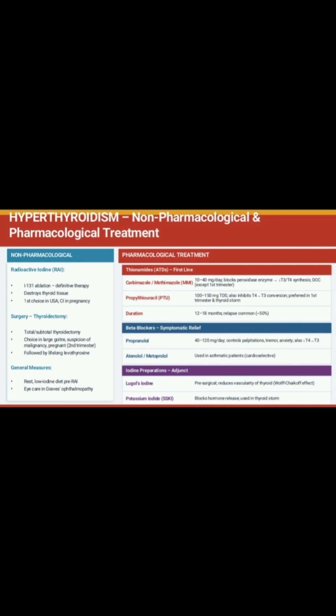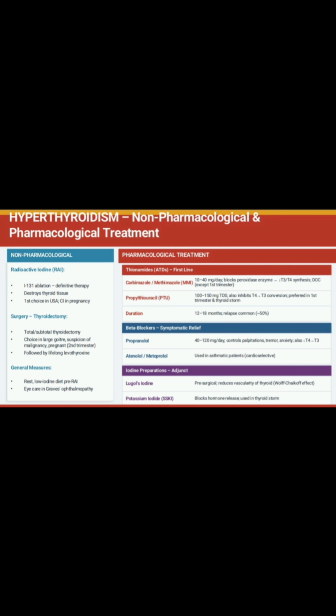Pharmacological treatments. Thionamides are the first line drugs which help to decrease the level of thyroid hormones in the blood. Carbimazole, methimazole are 10 to 40 mg per day. Propylthiouracil is 100 to 150 mg 3 times a day. Beta blockers, these drugs block the action of thyroid hormone on the body, mostly to decrease the rapid heart rate and palpitation. Example is propranolol 40 to 120 mg per day, atenolol used for asthma patients.